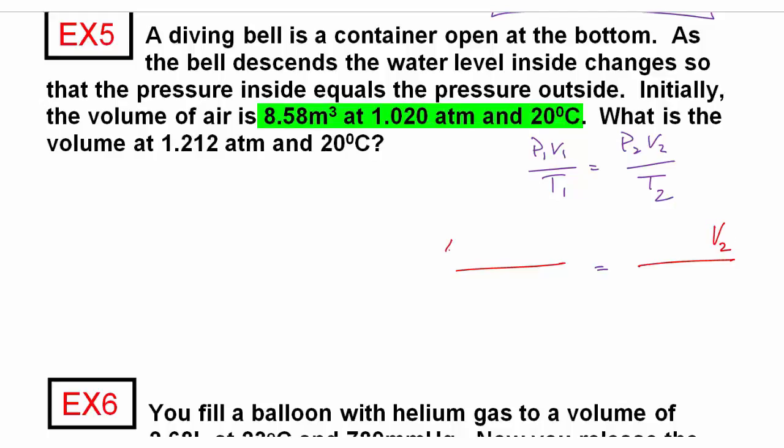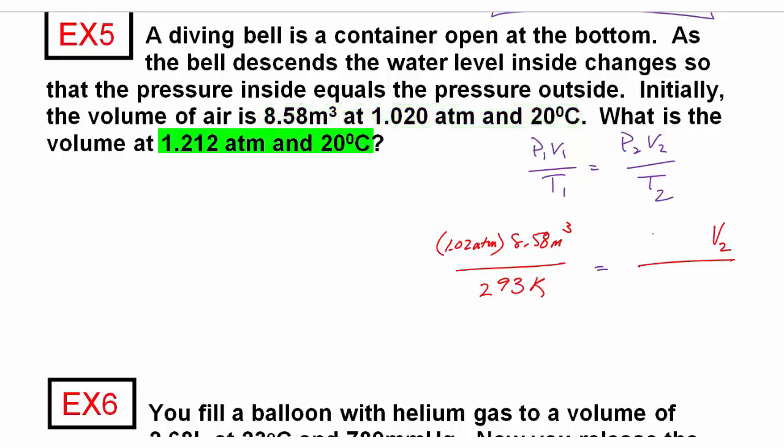P1 is 1.02 atmospheres. V1 is 8.58 cubic meters. T1 is 20 degrees Celsius, which is 293 Kelvin. P2 is 1.212 atmospheres. And T2 is still 293 Kelvin, so that's going to cancel.